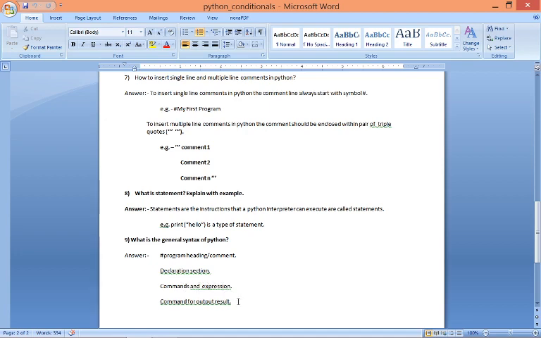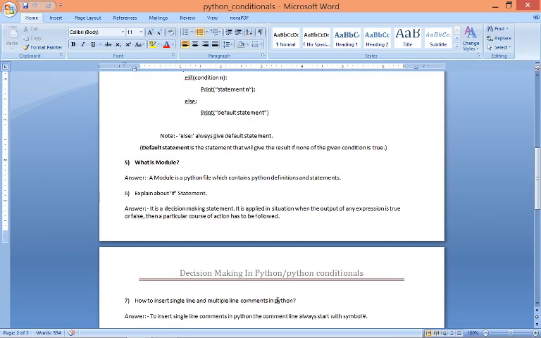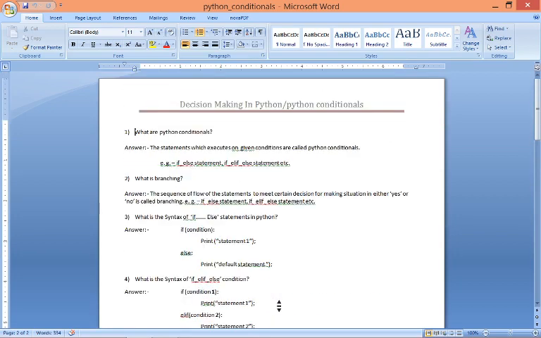Okay, now the last part is the command for output result. In this part we will use the output function or output statements that will show the result on your output screen. Okay, so these are the total questions in this section, that means the decision making section.